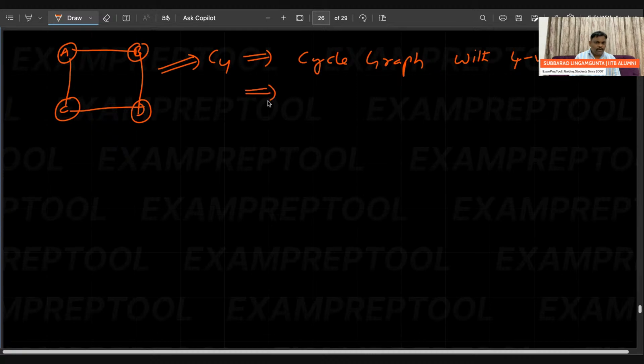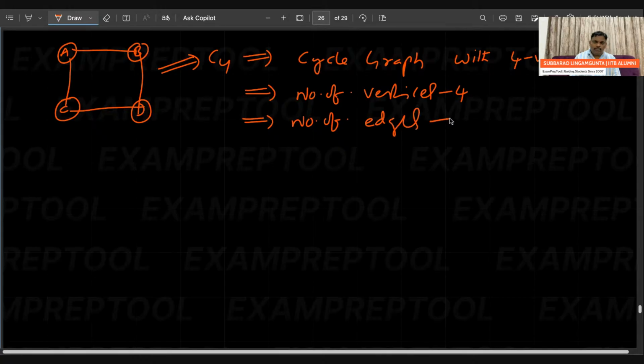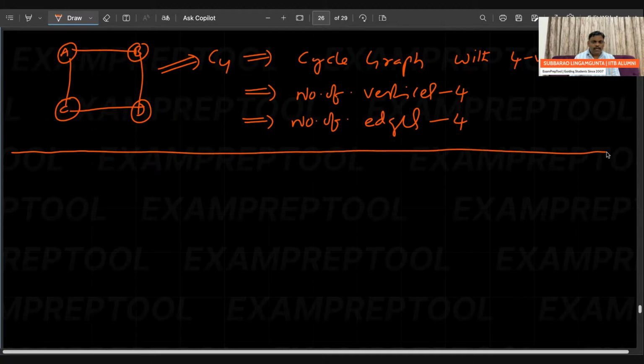Of course, it contains 4 edges. The number of vertices is 4 and the number of edges is also 4. It is a cycle graph with 4 vertices, which is called C4.